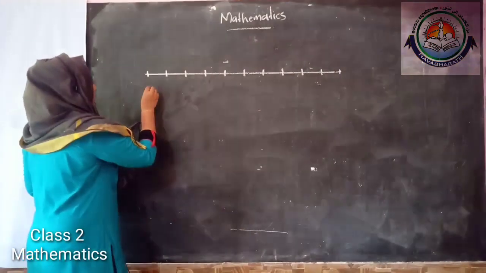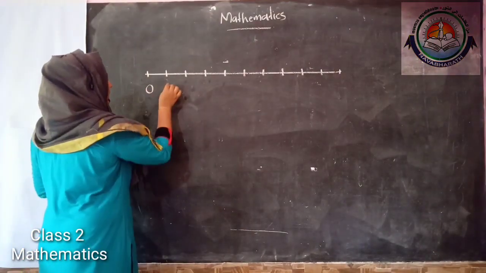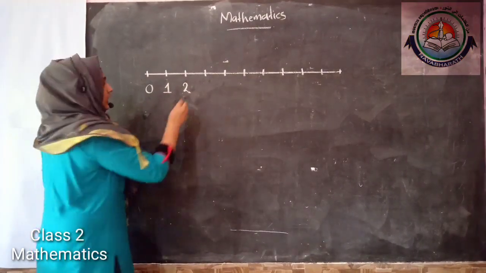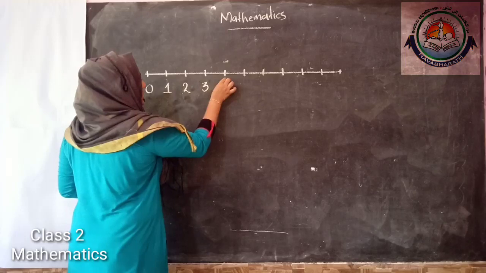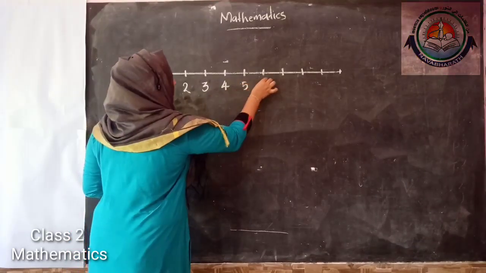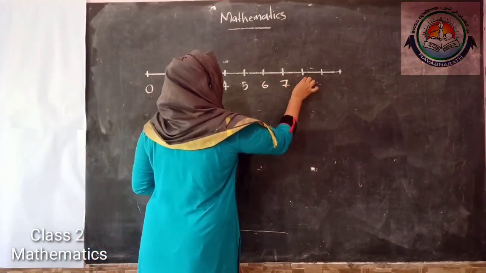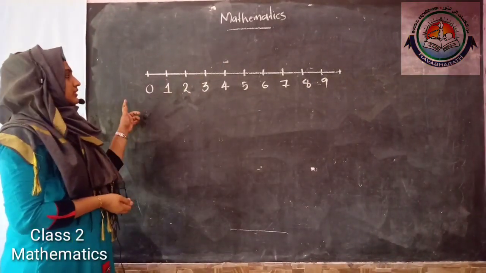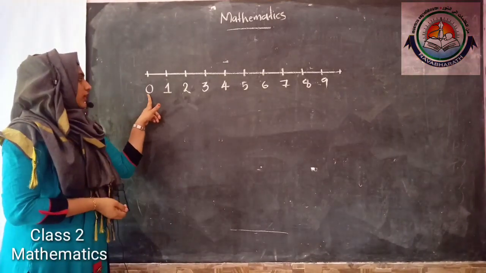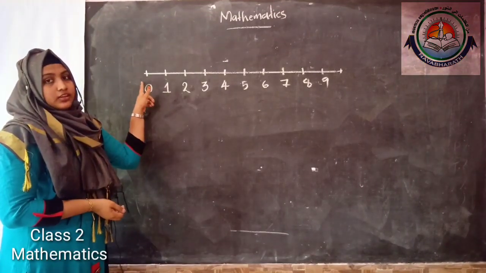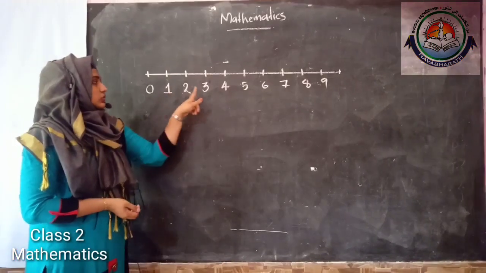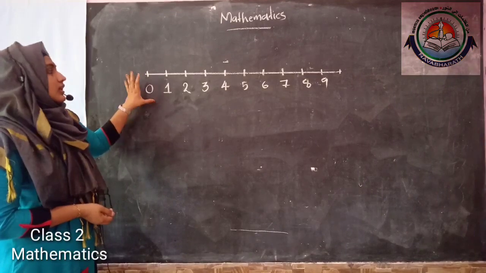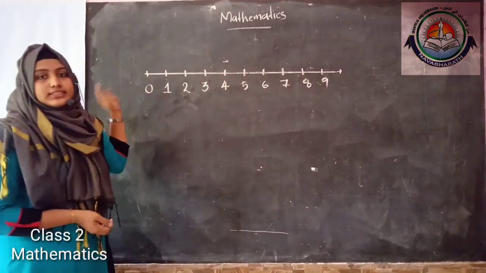So I marked here 0, and after 0, 1, after 1, 2, and after 2, 3, then 4, 5, 6, 7, 8, 9. So here I got number 0 first, and then 1, 2, 3, and so on. So I marked the numbers in a straight line.